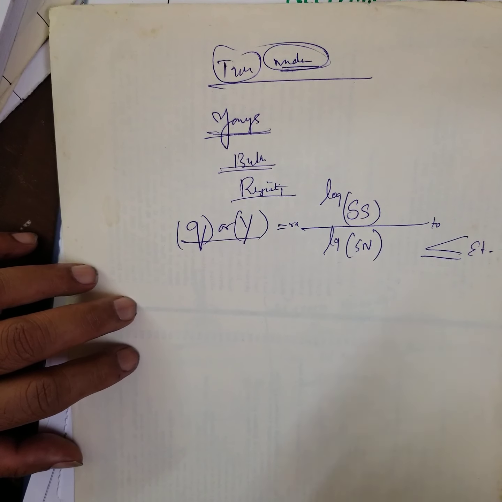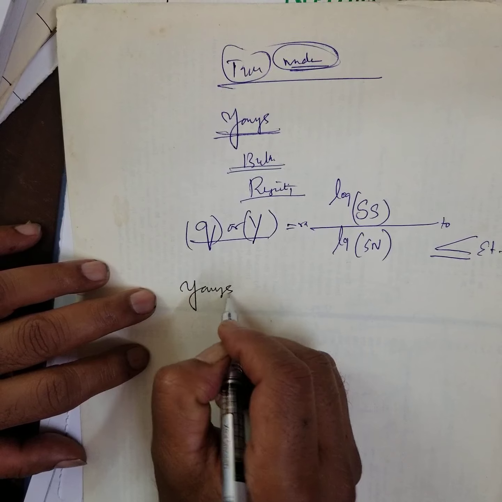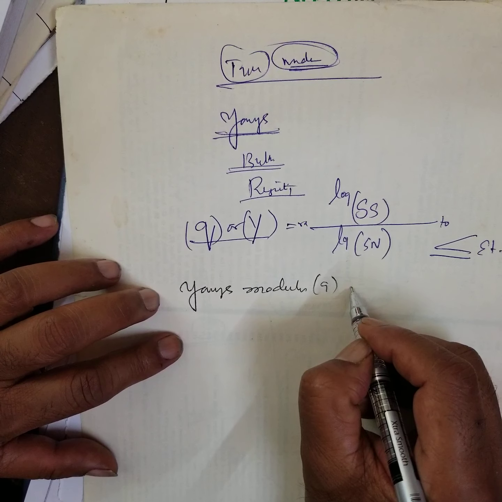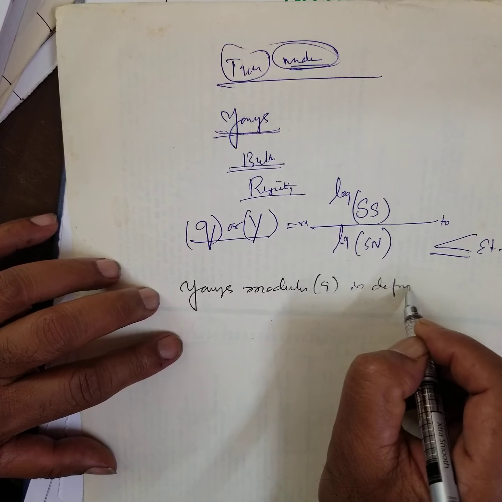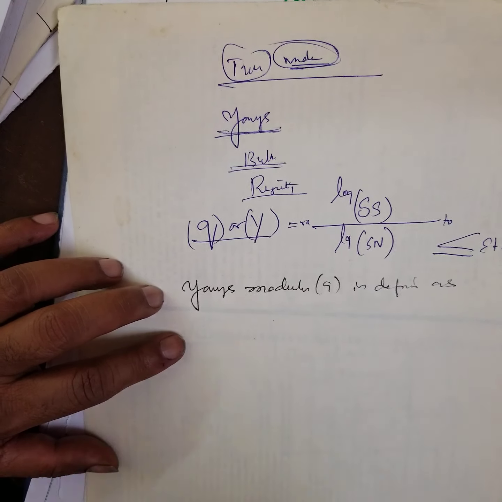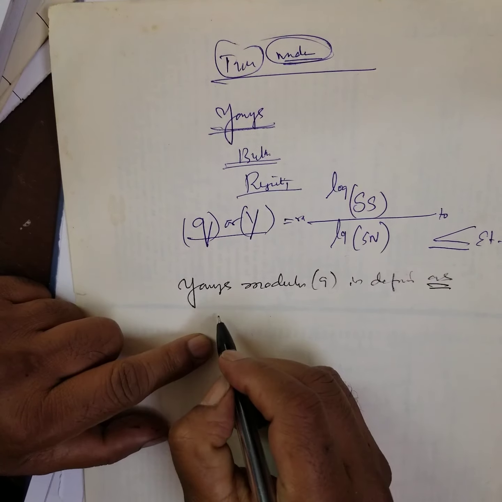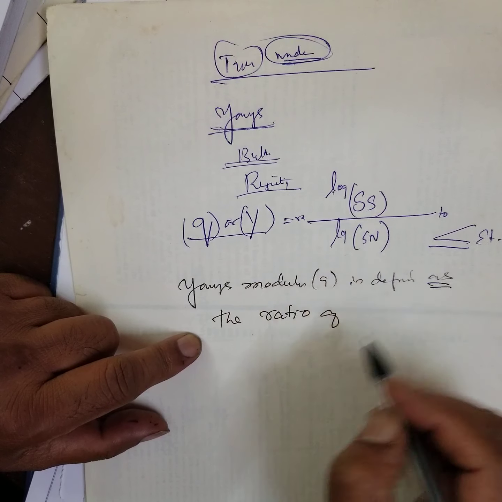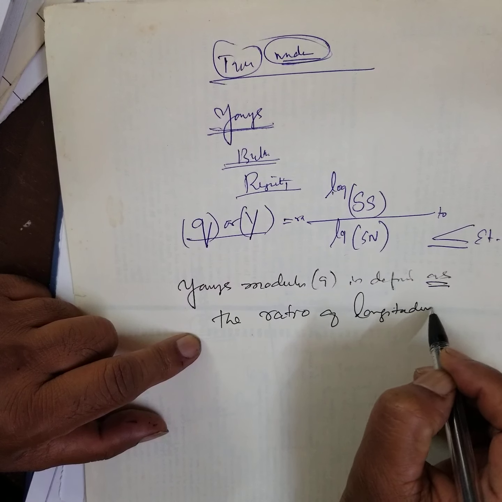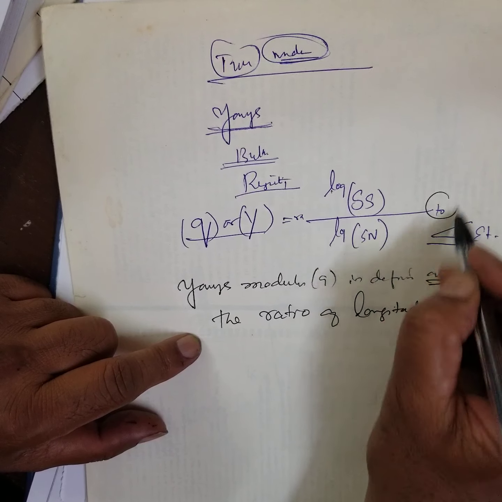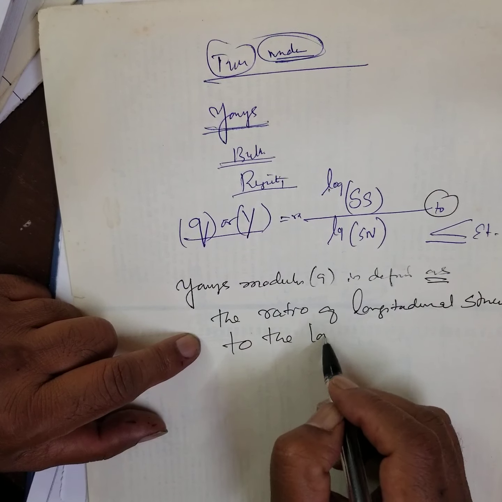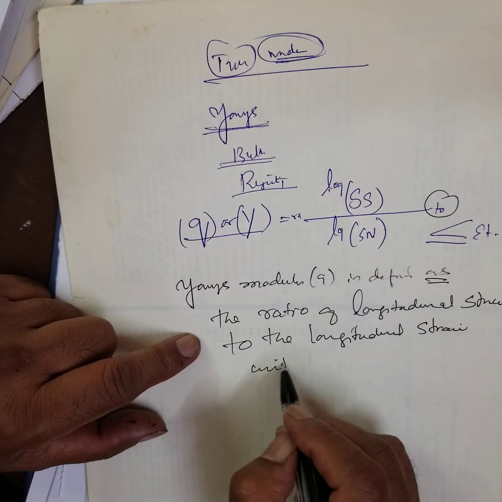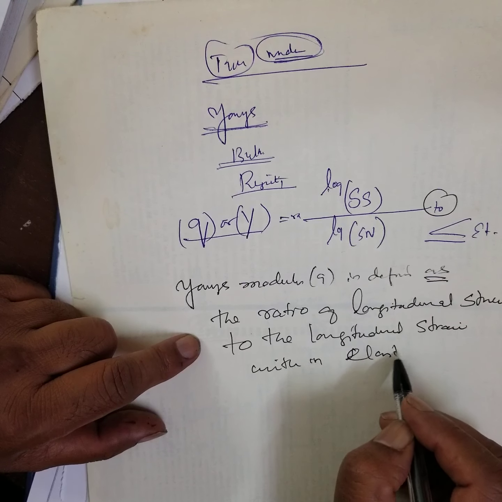Therefore, Young's modulus Q is defined as the ratio of longitudinal stress, that is, divided by the longitudinal strain, within elastic limits.